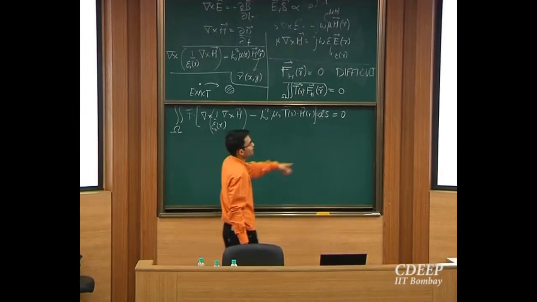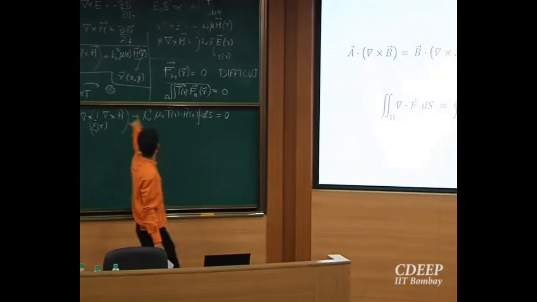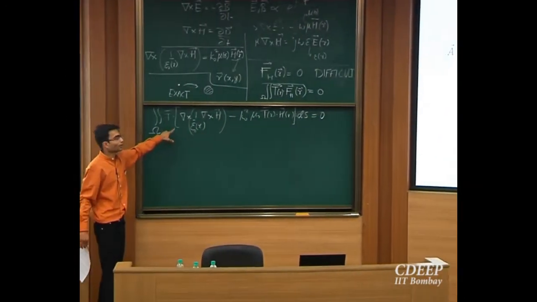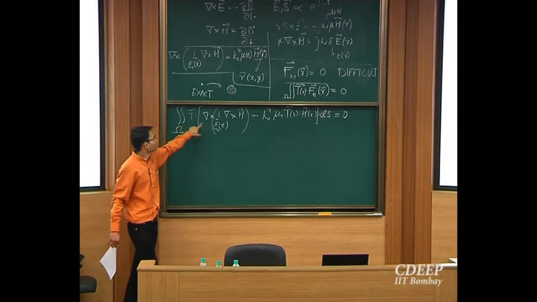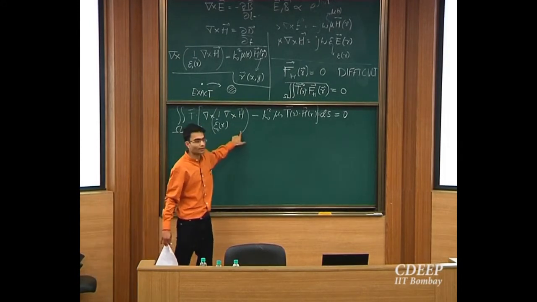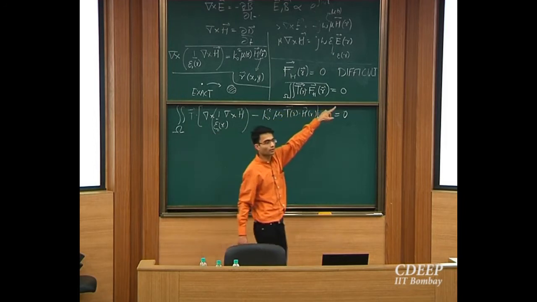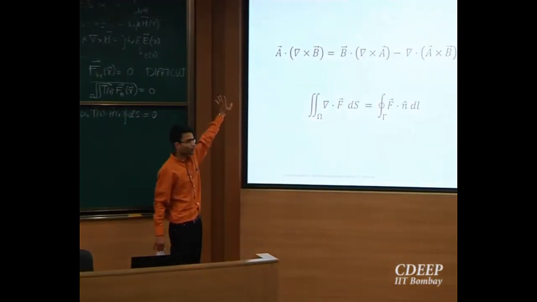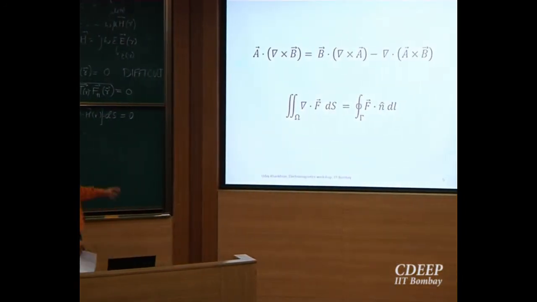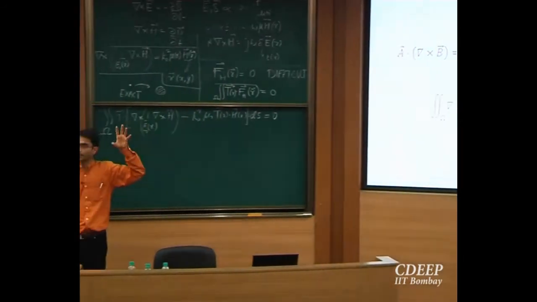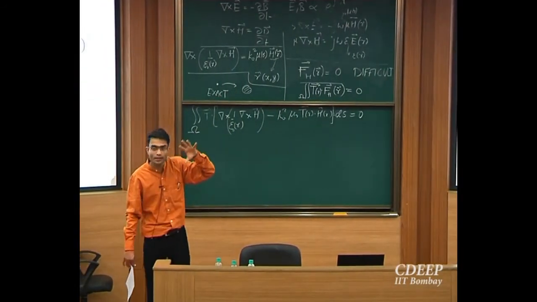Why do I need the first one over here? Because I have something exactly like this over here. So my t is A, del cross, and B is this guy over here. So this term I can simplify using the first equation over here. Then what is left? It's not by itself, right? It's sitting inside an integral sign, an area integral.